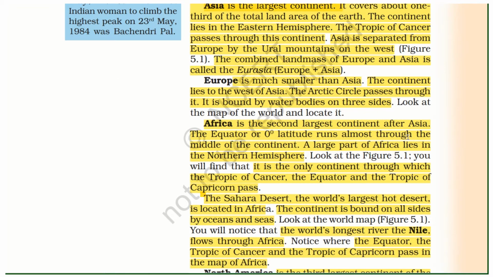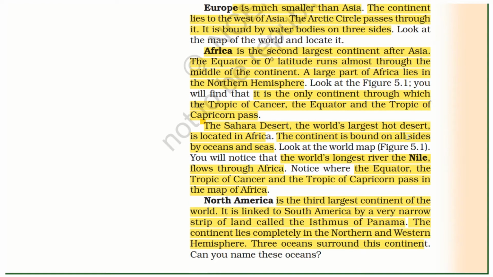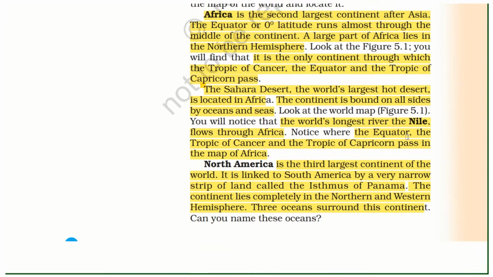It is the only continent through which the Tropic of Cancer, the Equator, and the Tropic of Capricorn pass. The Sahara Desert, the world's largest hot desert, is located in Africa. The continent is bound on all sides by oceans and seas. The world's longest river, the Nile, passes through Africa. The equator, the Tropic of Cancer, and the Tropic of Capricorn are shown in the map of Africa.